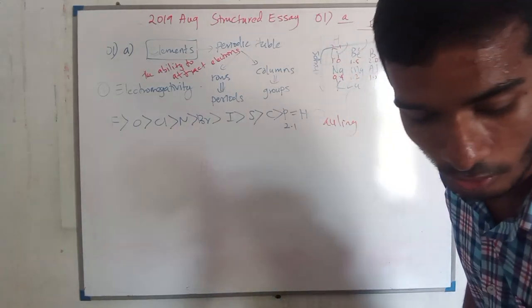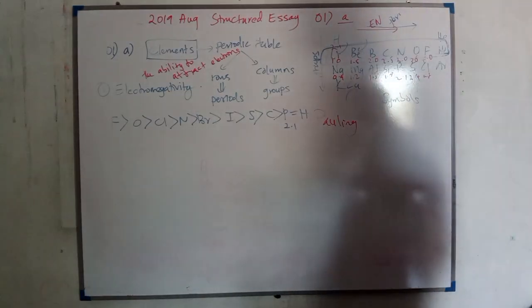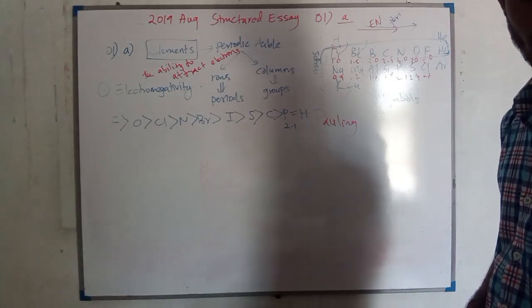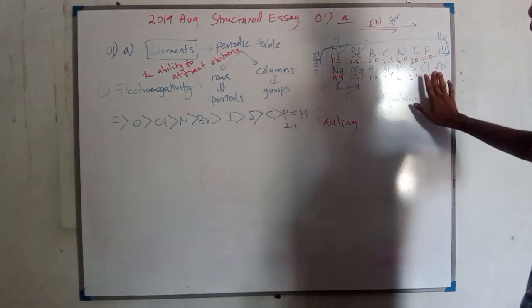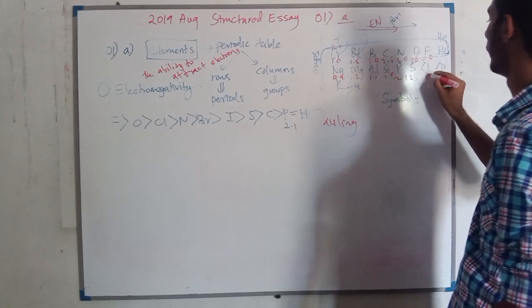You don't need to remember everything. No, it should be 2.5 and 3.0. I'm sorry.